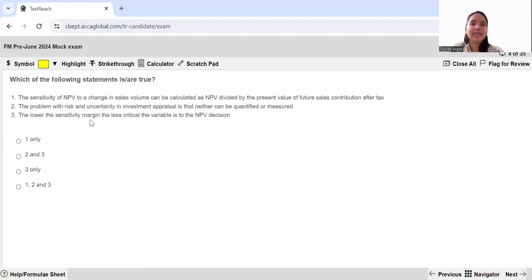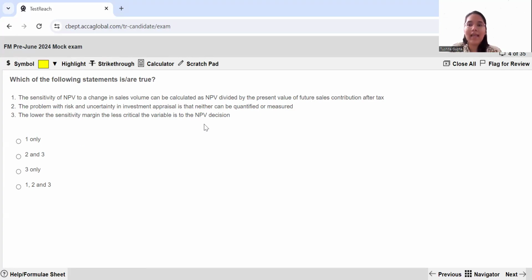The lower the sensitivity margin, the less critical the variable is to the NPV decision. This is absolutely wrong. If you have studied your fundamental concepts, you would know the lower the sensitivity, the more critical it is to your NPV decision. Let's suppose the sensitivity to maybe sales volume is 5%.